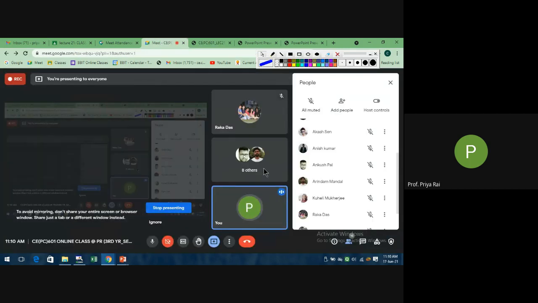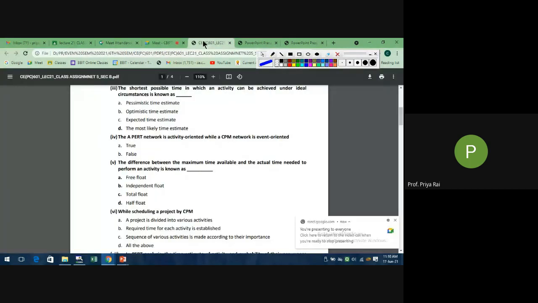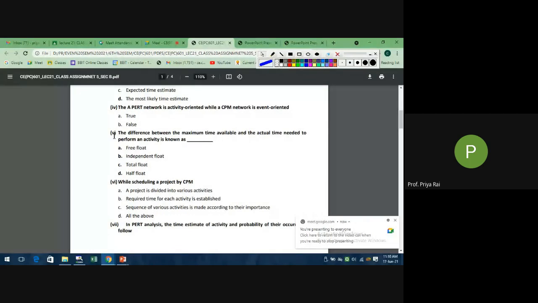Now next is Kuheli. Kuheli, tell me this question number 5. The difference between the maximum time available and the actual time needed to perform an activity is known as free float, independent float, total float, or half float.